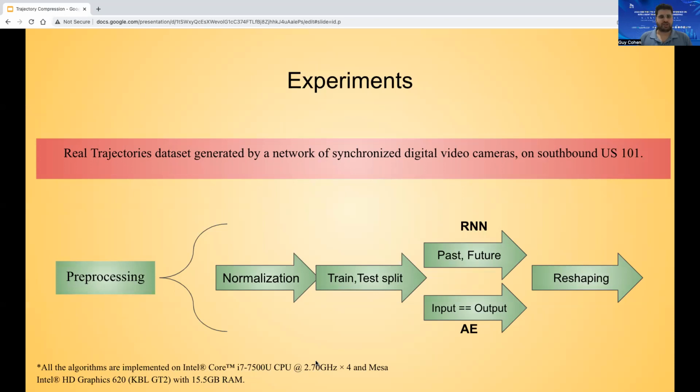To be more specific, in the RNN case, we had two parameters, past and future. Past represents the number of samples from the trajectory that were inserted into the model as input, and future represents the number of samples that the model will predict as the trajectory's next samples. In the autoencoder case, the input and the output samples are supposed to be identical.